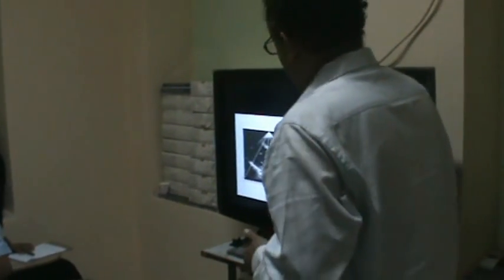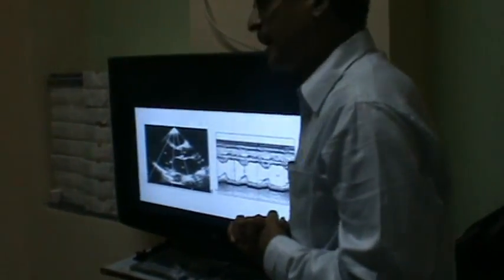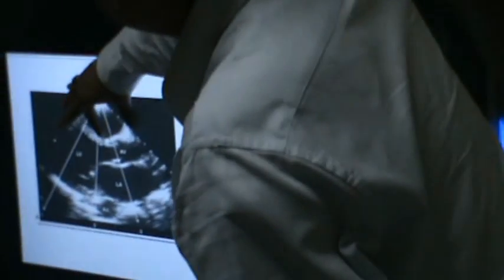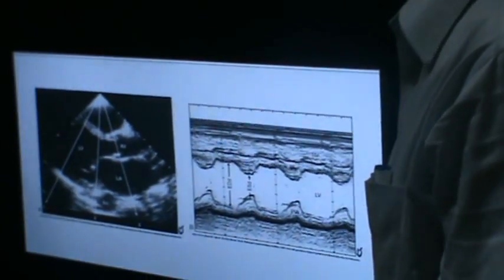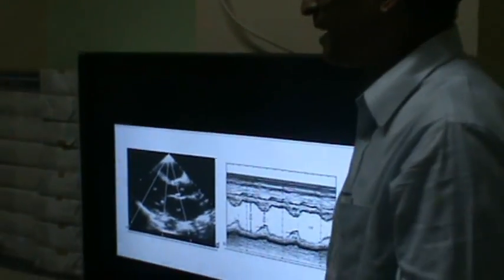Next. So this was what I was talking about. A good parasternal long axis view. When do you call the parasternal long axis view a good view? See, this part is the interventricular septum, and this part is the anterior wall of the aorta. You will find that in a good picture, the junction between the septum and the aorta lies somewhere close to the midline. If not, if it is shifted too much to that side or too much to this side, it is a badly taken view.